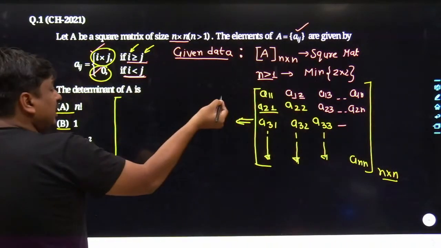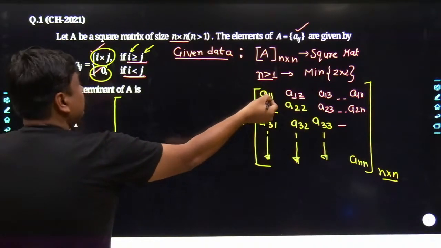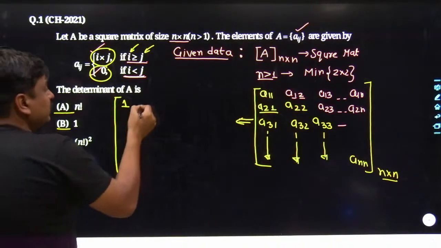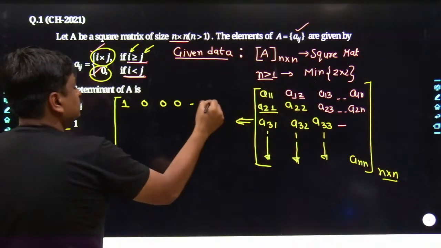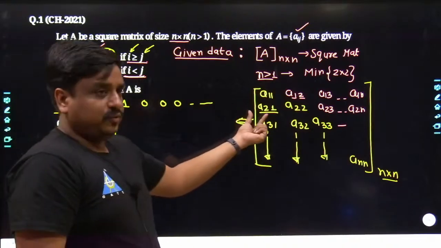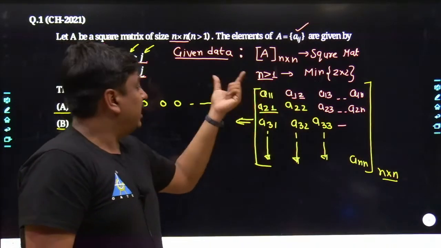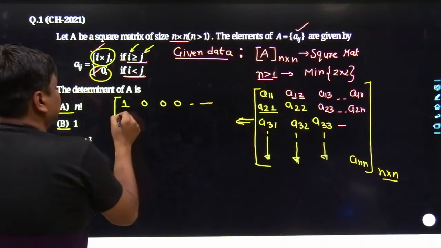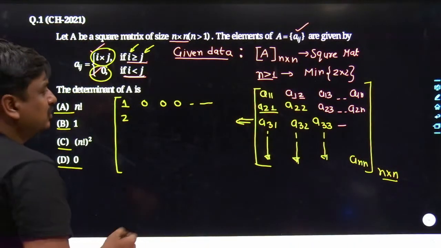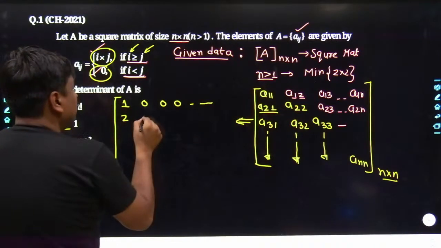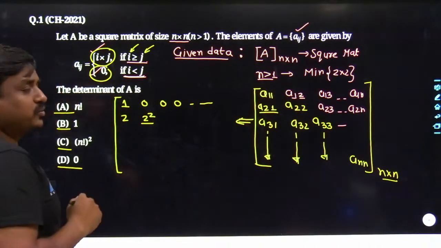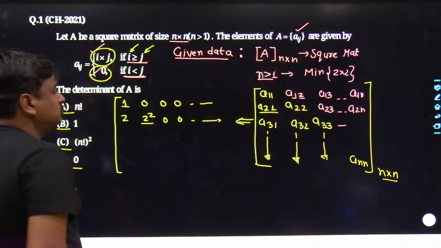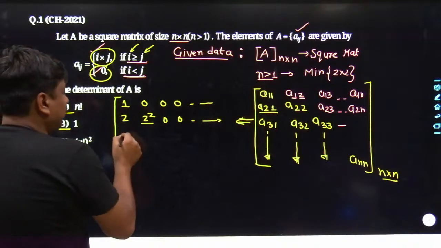See, A11: the value of i is 1, the value of j is 1. If I multiply them together, the value we get is simply 1. The remaining data towards the right-hand side is simply going to be 0, 0, 0. Similarly, if I take the reference of A21, what would be the value of the element fed over here? It's simply going to be i into j. The value of i is 2 and the value of j is 1, so it's going to be 2 into 1, which is 2. Similarly, if I take the reference of A22, it becomes 2 to the power of 2. I think it's better to write 2 to the power of 2, although the value is 4. Remaining, all of the components would be 0. That must be known to me. If I take the reference of this element, what is it?